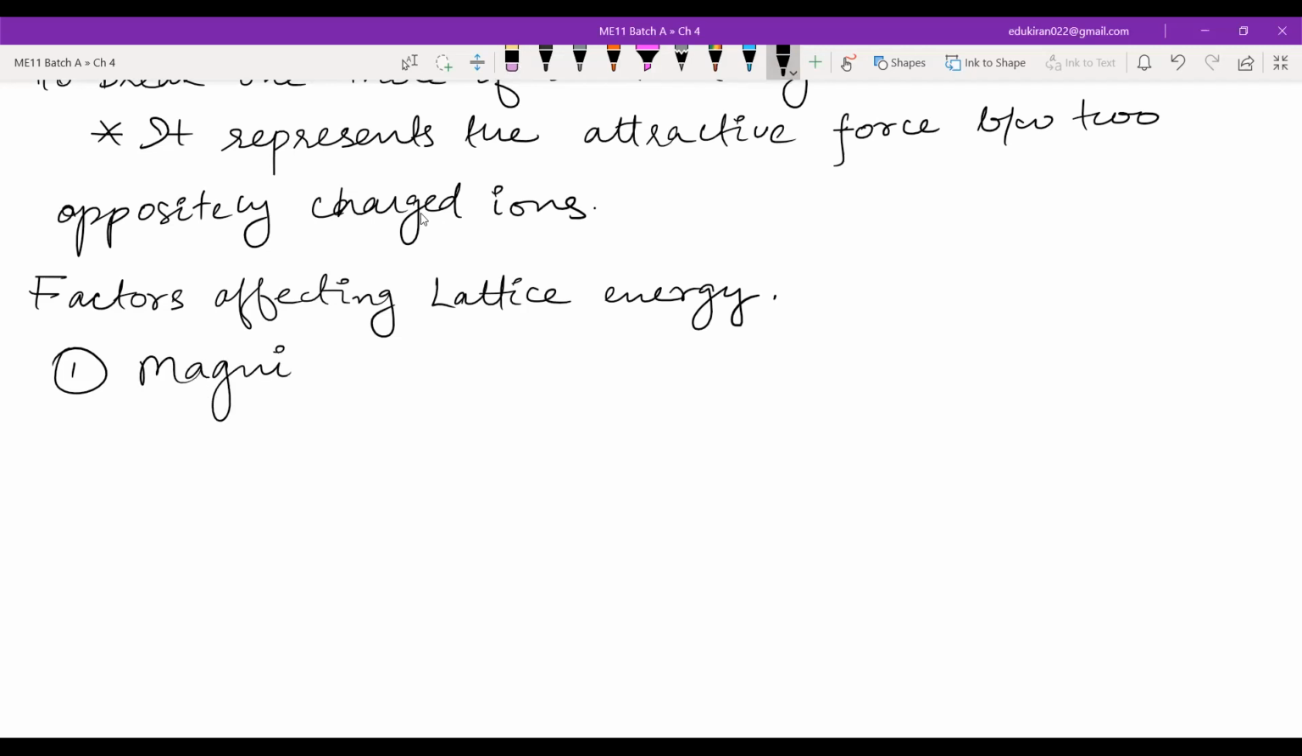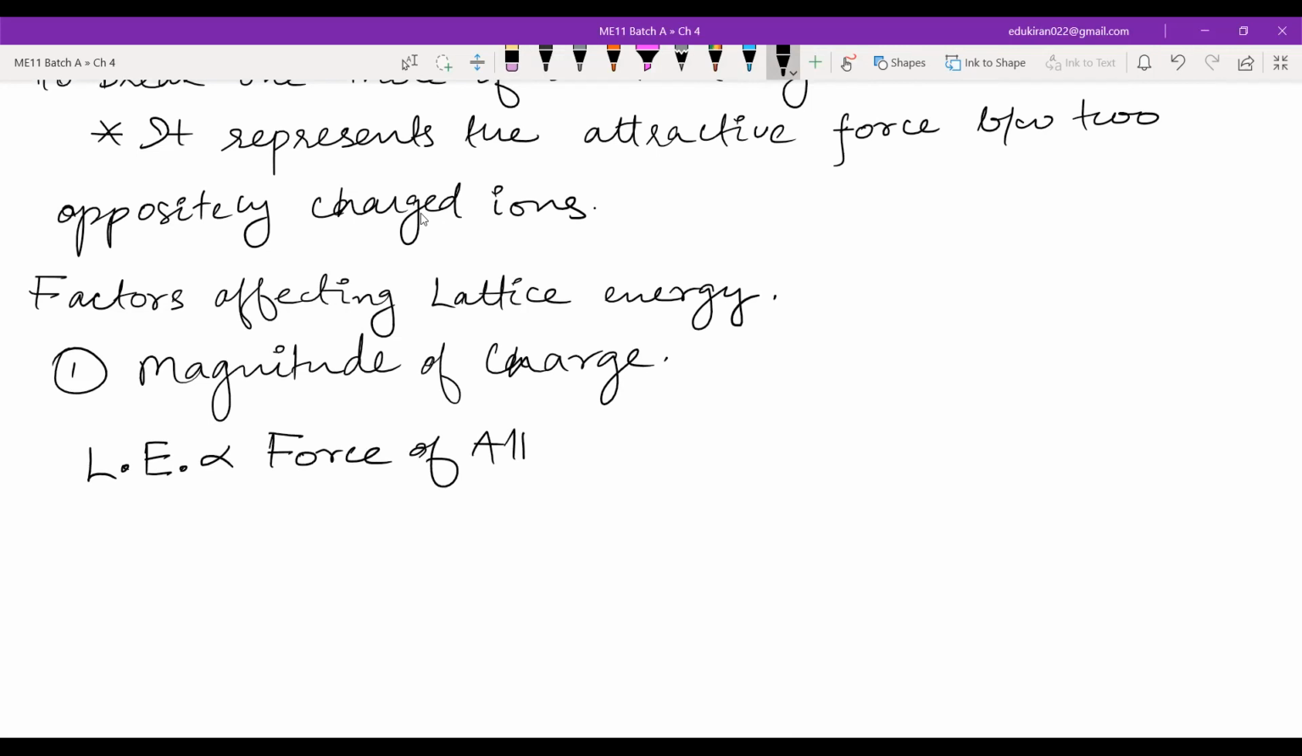Magnitude of charge. You see, we saw that lattice energy is directly proportional to force of attraction. That means if attractive forces are very high, we will have to put in more energy. That is why more force of attraction means more lattice energy. And we saw that force of attraction is directly proportional to magnitude of charge.